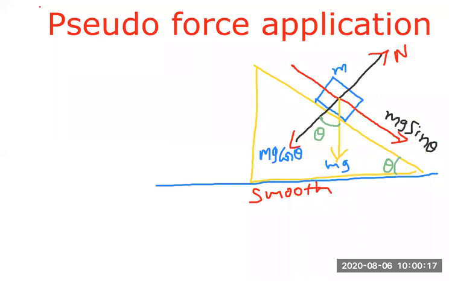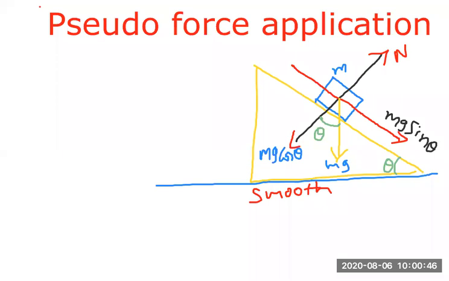And this inclined plane is on the smooth surface. We are not considering any friction. There is no friction at all, either between the ground and the inclined plane, or between the plane of this inclined plane and this one block. Here also there is no friction. There is no friction anywhere. Everything is smooth.